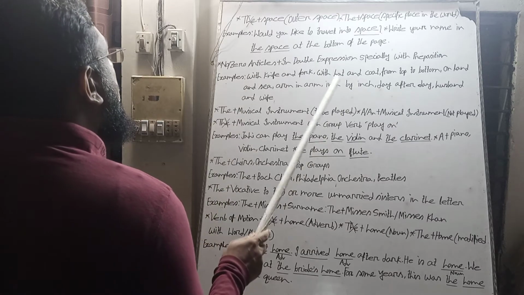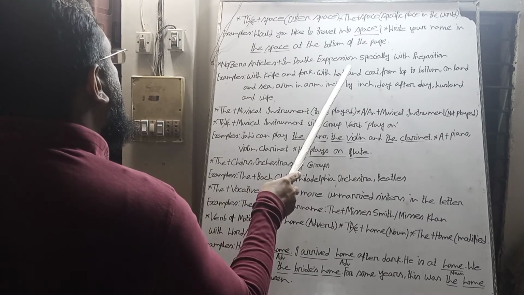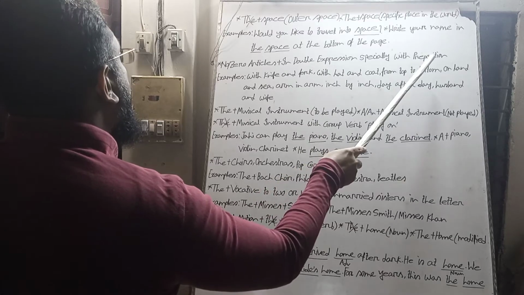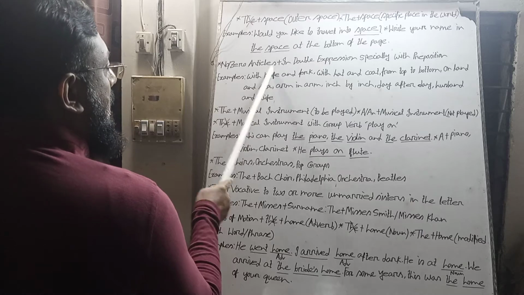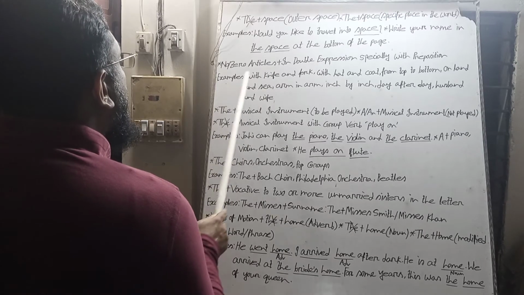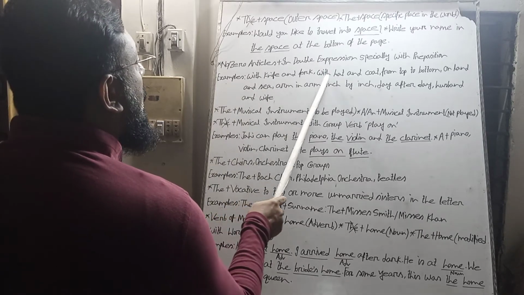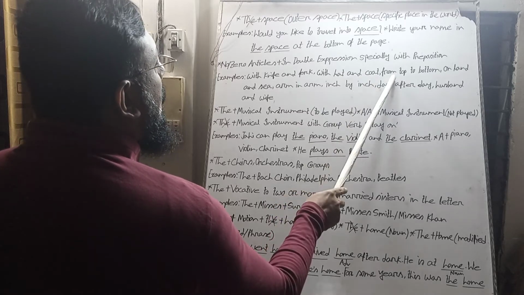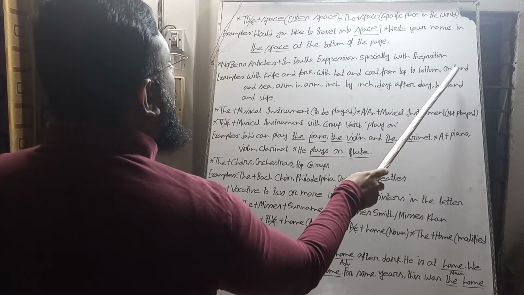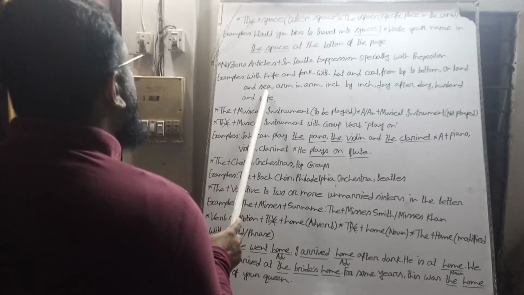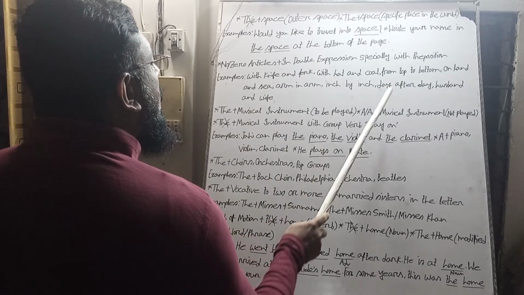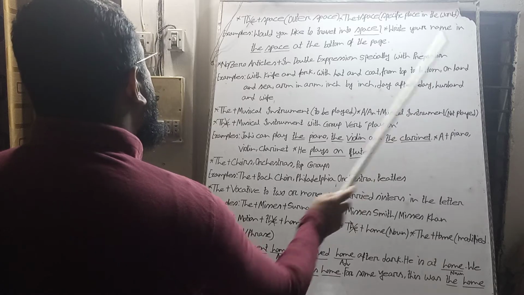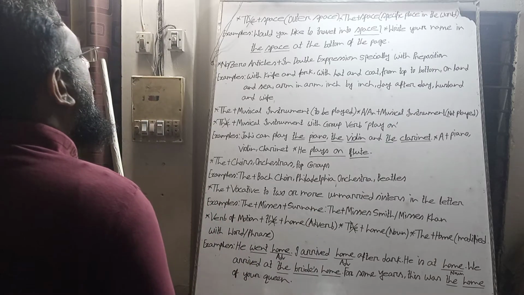In most cases, in double expressions, especially with prepositions, we don't use any articles. For example, with knife and fork, from top to bottom, on land and sea, arm in arm, inch by inch, day after day, husband and wife.